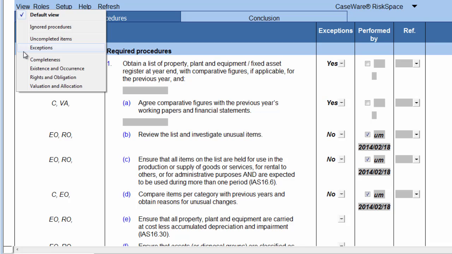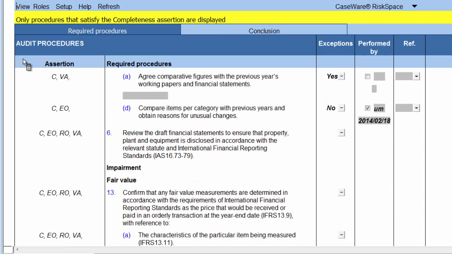The last section, where relevant, is the Assertions section. By selecting a specific assertion, the document will show you the procedures that relate to that specific assertion only.